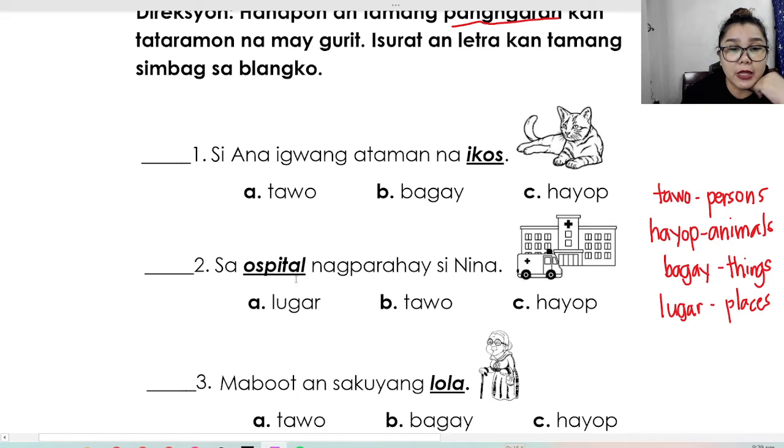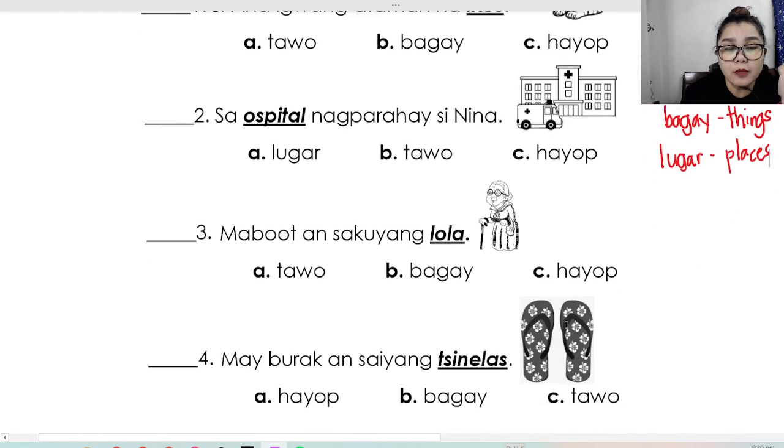Number 2, sa ospital, nagparahay si Nina. The underlined word is ospital. So take a look at the picture also. Is it A, lugar, B, tao, C, hayop? Sa ospital, nagparahay si Nina. The underlined word is ospital. A, lugar, B, tao, C, hayop.